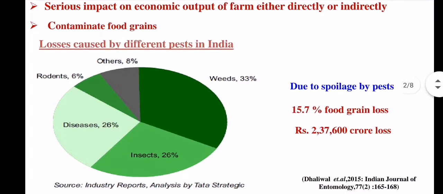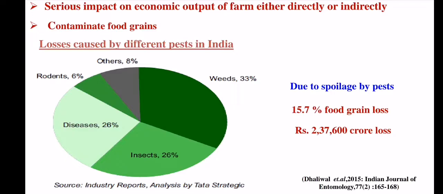You can see that a total of 6% of the loss is due to rodents, 33% loss of the different crops by weeds, and 26% loss of our crops or food grains by the insects. This is the major problem that causes loss of our food grains or crops, and 26% loss is due to diseases.